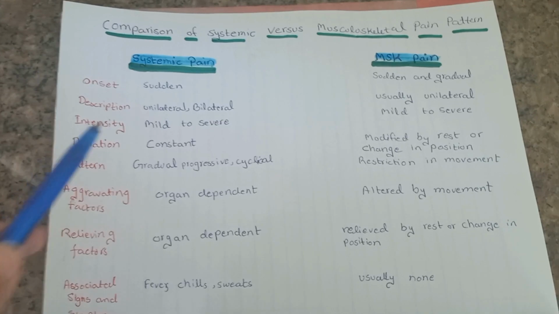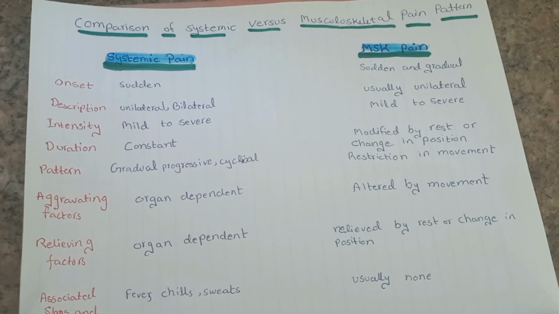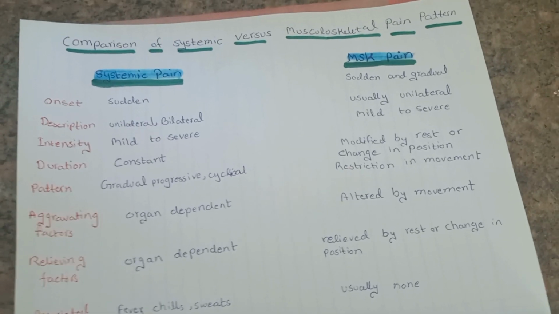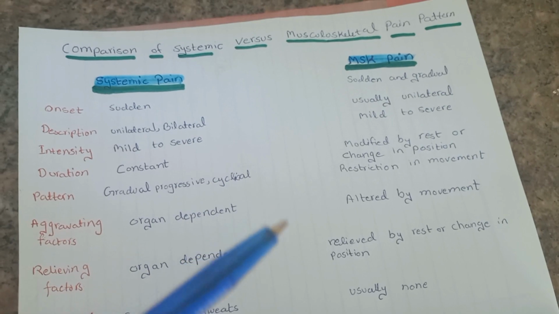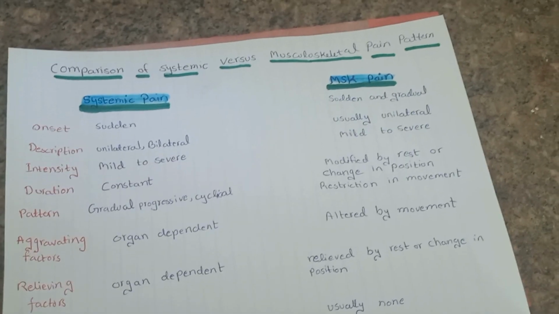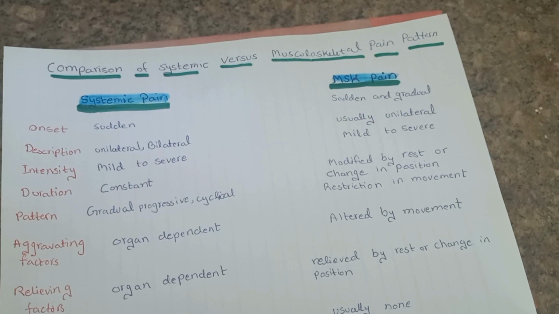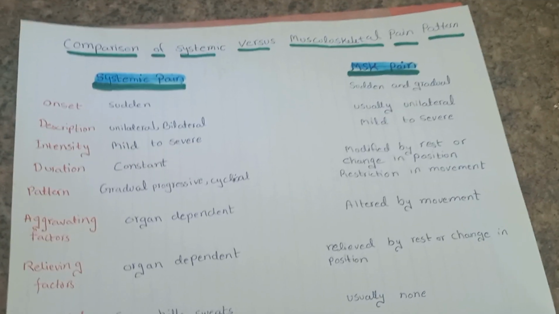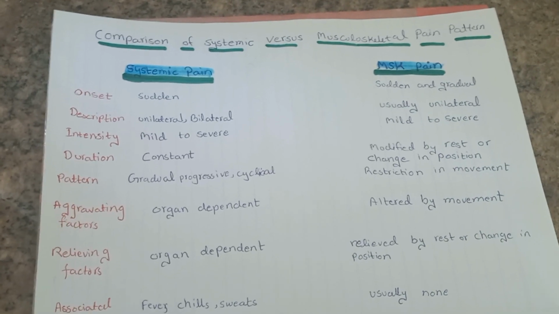In systemic pain, the onset is sudden. If we talk about musculoskeletal pain, it can be sudden or gradual. Sudden, for example, it can occur as a result of trauma. It can occur as a result of any stress. It can also occur as a result of side effects of some medications. Gradually, it can occur as a result of chronic overloading of some part of the muscle. So, musculoskeletal pain can be sudden or gradual.